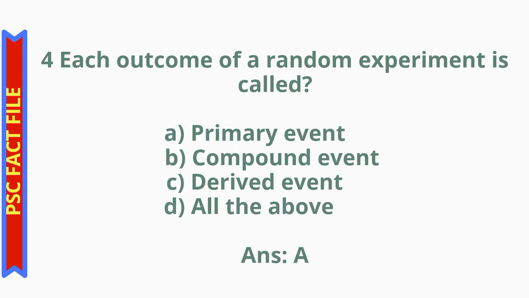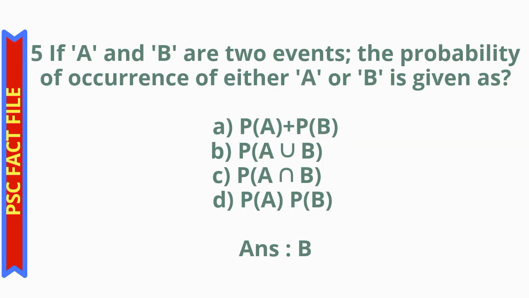Question number 4, each outcome of a random experiment is called option A primary event, option B compound event, option C derived event, option D all the above. The correct answer is option A primary event. Each outcome of a random experiment is called primary event.